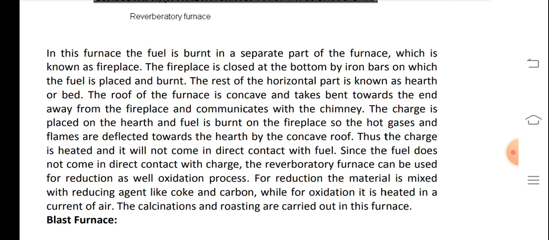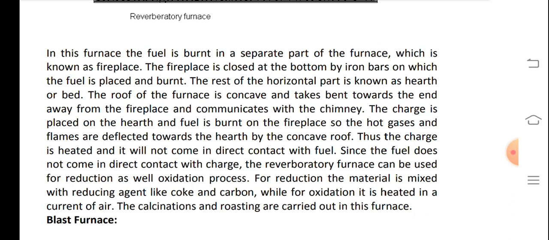The roof of the furnace is concave and bent towards the end away from the fireplace and communicates with the chimney. The charge is placed on the hearth and fuel is burnt on the fireplace, so the hot gases and flames are deflected towards the hearth by the concave roof. Thus the charge is heated and it does not come in direct contact with the fuel.